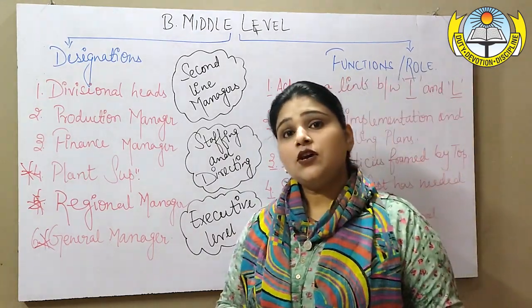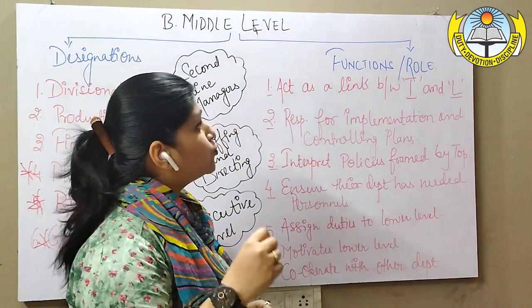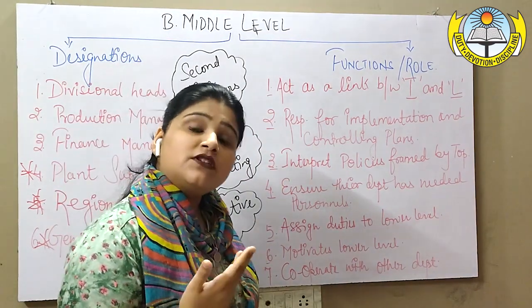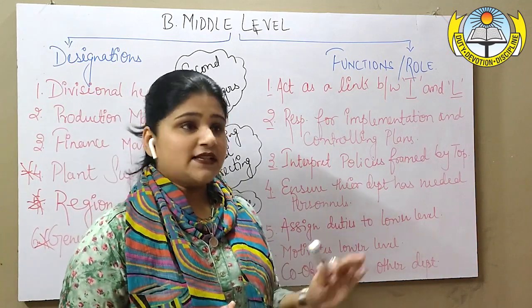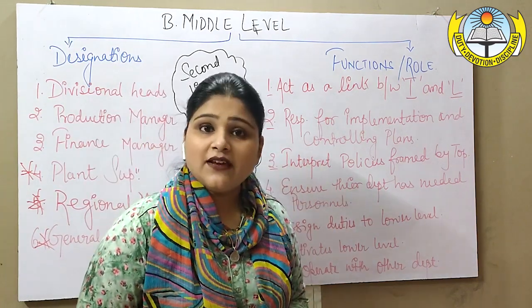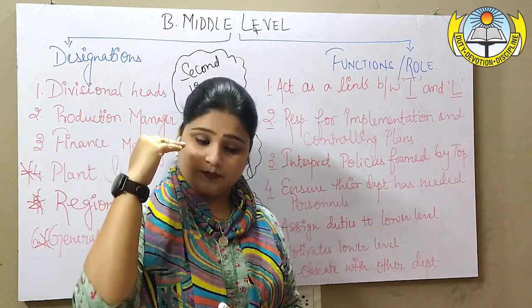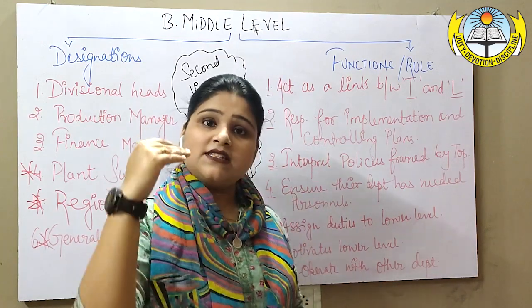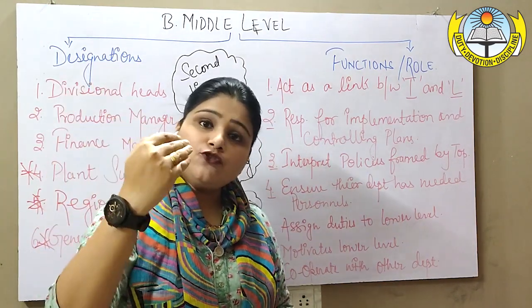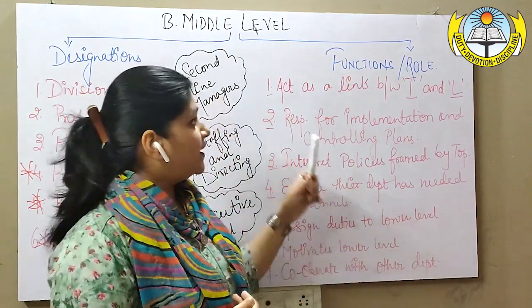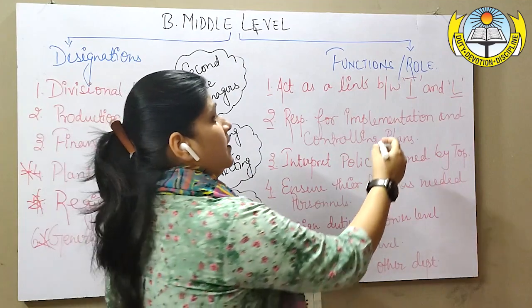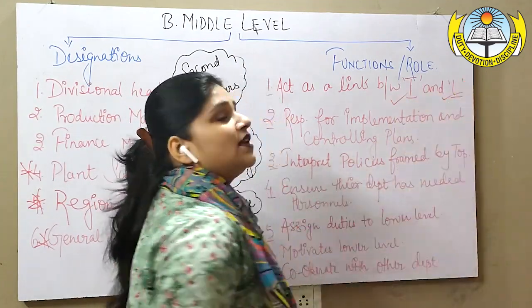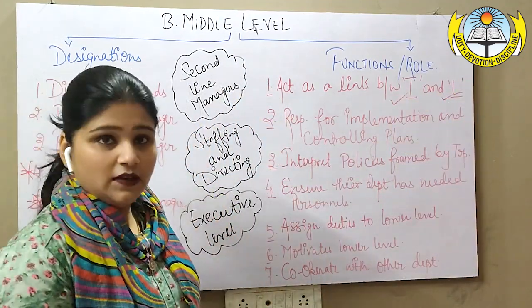Now the question is, what is middle level supposed to perform? What are the major roles and responsibilities the middle level is supposed to perform? As we have already discussed, and in the diagram we have seen, middle level is in the center. The middle level is guided by top level, whereas it is supposed to guide the lower level. So we can say that middle level acts as a link between top and lower level. It is a link between the other two levels.